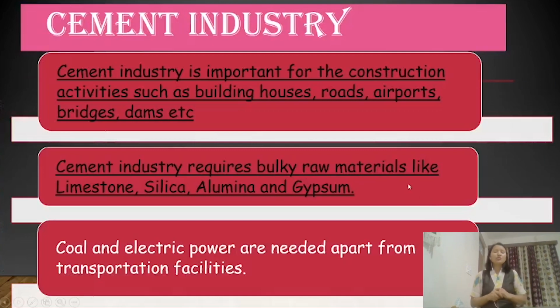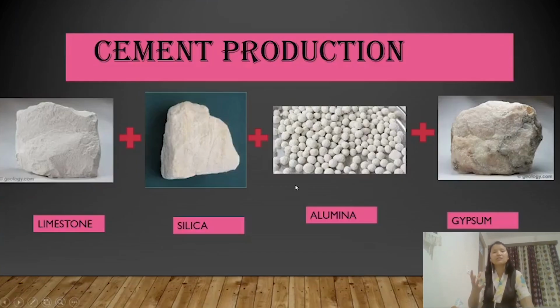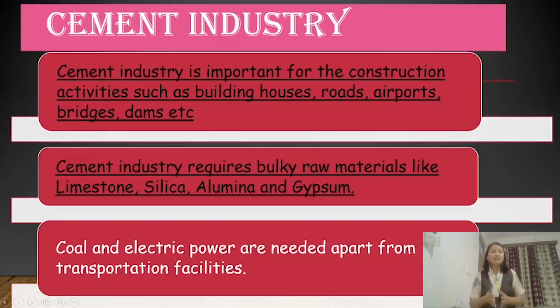The cement industry needs bulky raw materials like limestone, silica, alumina and gypsum. All these raw materials are required to make cement. So cement is produced from a combination of a few minerals: limestone, silica, alumina and gypsum. For the cement industry, coal and electric power are very necessary. Coal is used as a fuel, while power is necessary to run the machines. Transportation facility is also very important, since cement is a heavy industry, so transportation should be good.